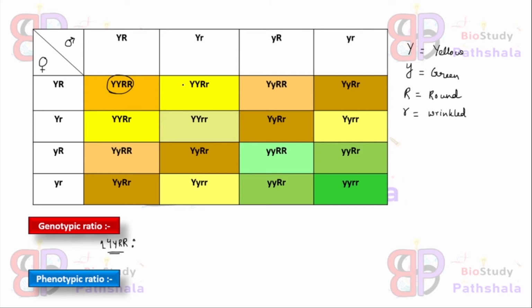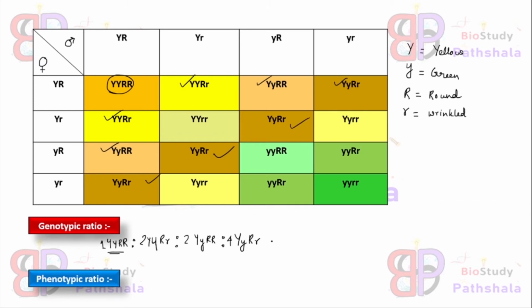Next one is capital Y capital Y capital R small r. As you can see, the number of this particular genotype is 2, so we can write 2 capital Y capital Y capital R small r. Next one is the genotype capital Y small y capital R capital R, and the number of this particular genotype is again 2. Next one is the genotype capital Y small y capital R small r, and the number of this particular genotype is 4.